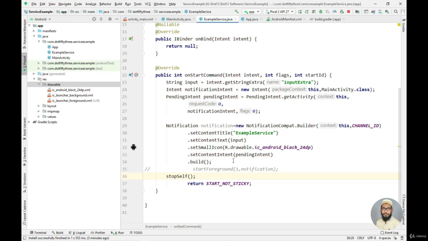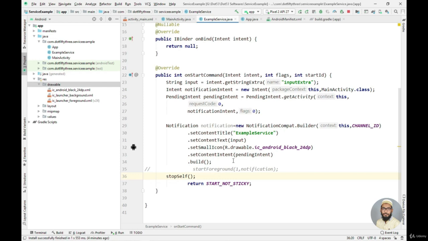If we want to start our service when our application is in the background, we can use the start foreground service method. This method tells the system that you want to promote your service to a foreground service as quickly as possible. And you need to remember this every time you use it: after calling the start foreground service method, you get a 5-second window.